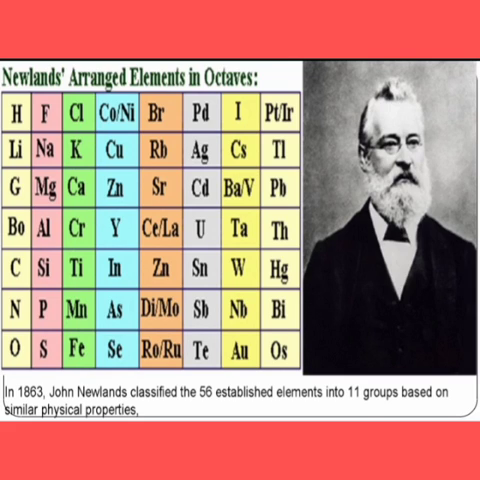In 1863, John Newlands classified the 56 established elements into 11 groups based on similar physical properties. So he considered only the physical properties, and he assumed that only 56 elements were naturally occurring and no other elements could exist in the future. Nobody is going to discover them and they won't exist. He assumed like that, and he classified this table into 11 groups.